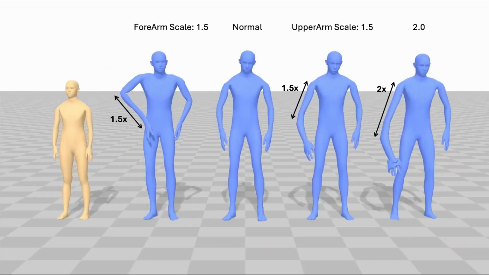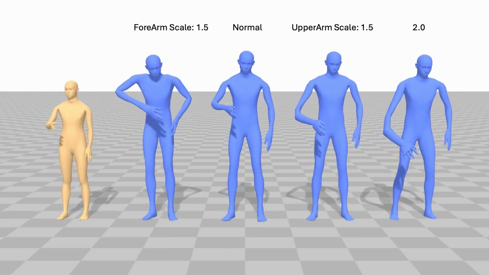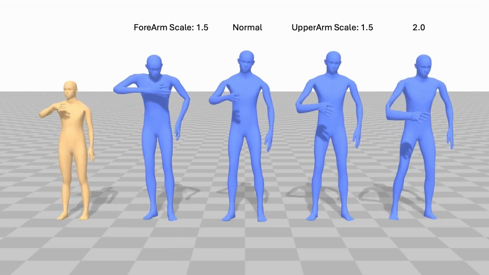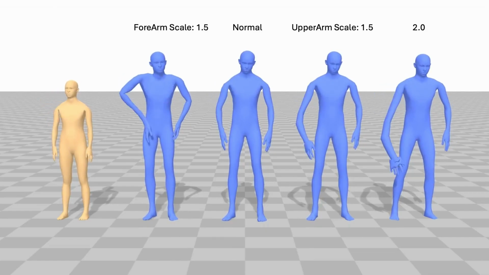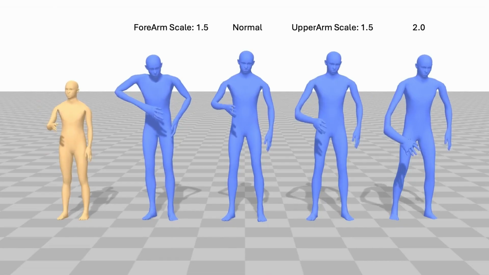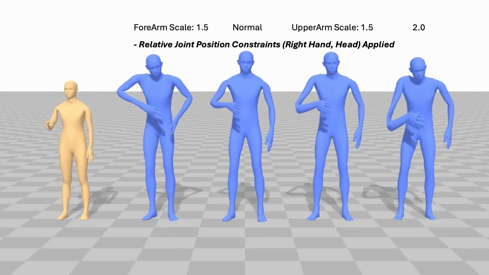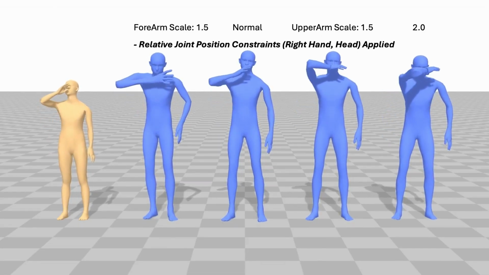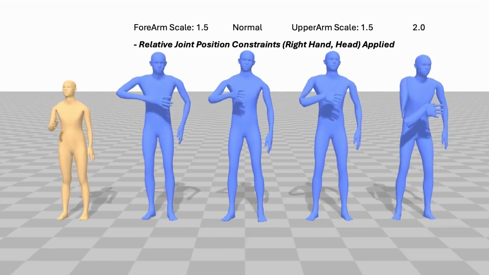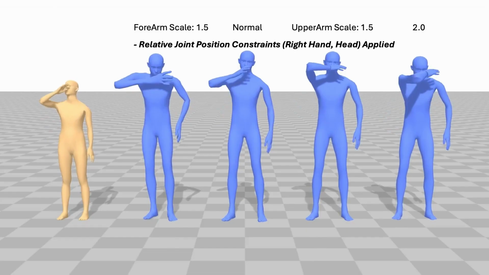Finally, we evaluate characters with irregular upper arm and forearm proportion. Given such imbalanced arm proportions, the paraphrased motion approximately resembles the arm lifting trajectory, but fails to ensure precise hand-to-mouth contact of the drinking motion. By incorporating additional relative joint position constraints, the model achieves proper hand-to-mouth contact, ensuring the core semantics are preserved even under severe body proportion distortion.